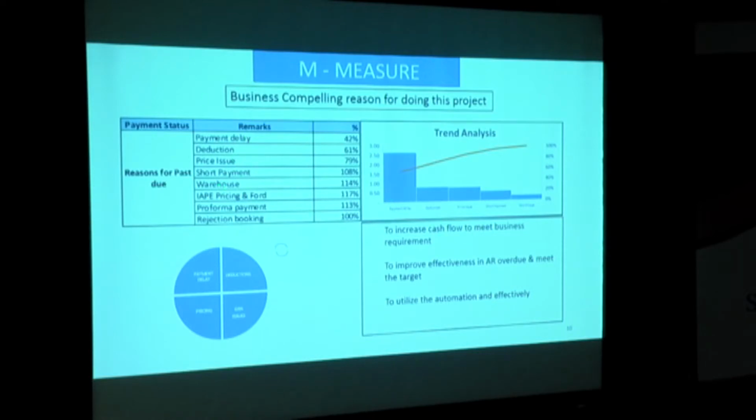If we clear this, it will help management increase their cash flow to meet their business requirements, and the AR overdue will meet the target. We have a target for how much overdue we can keep at month end. So it is possible to meet the overdue payments target, and with automation. If I want to achieve these two points, some tool, some kind of artificial intelligence, is expected to clear this.